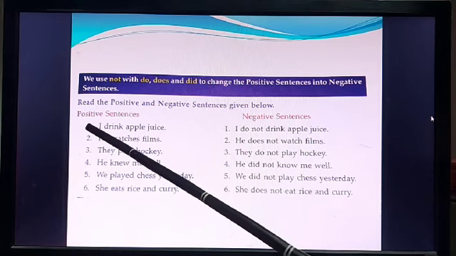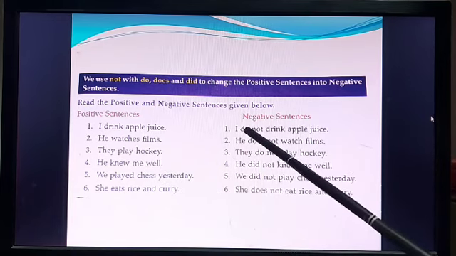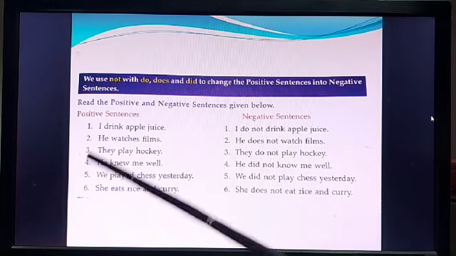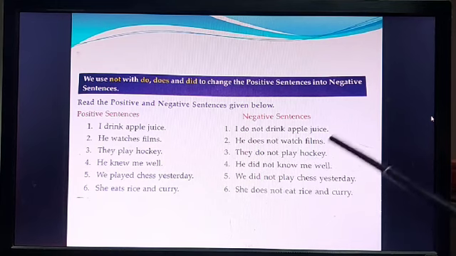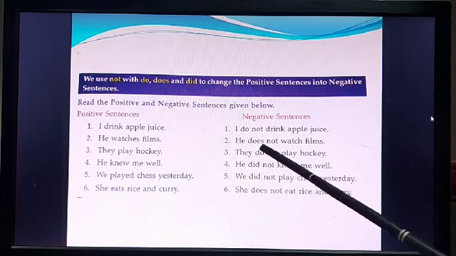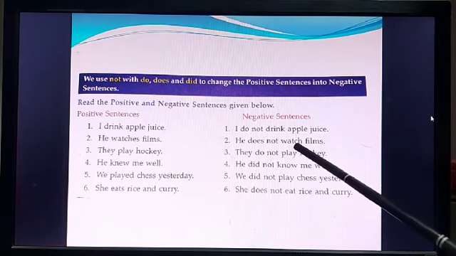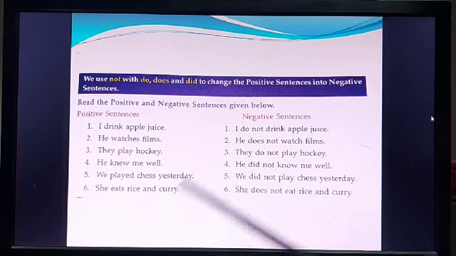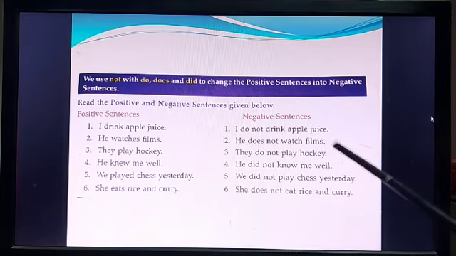So positive sentence, I drink apple juice. I do not drink apple juice. I is used with do. He watches films. He does not watch films. He is used with does, and since it's does, the es from the verb drops when you do it negative or when does is used. They play hockey. They do not play hockey.